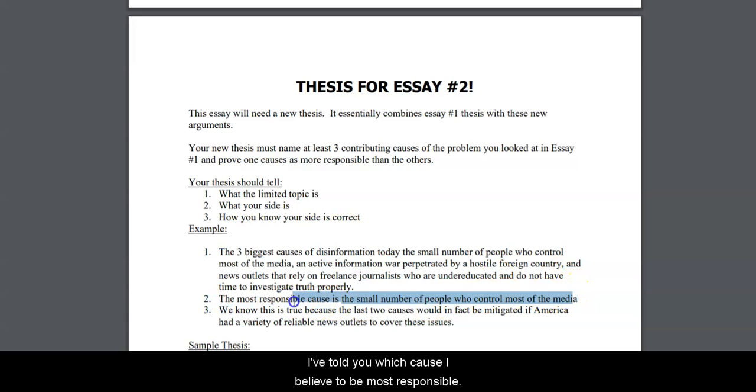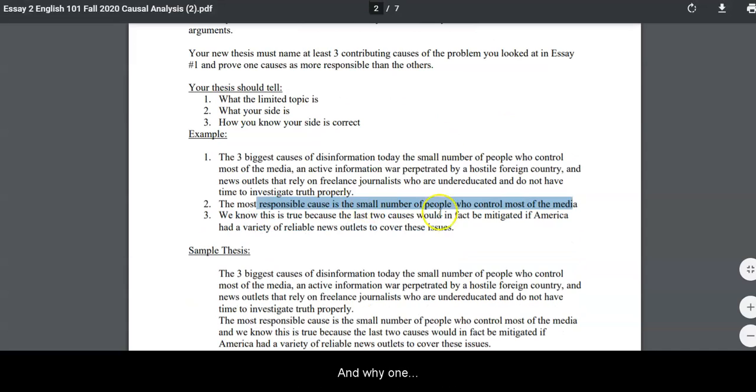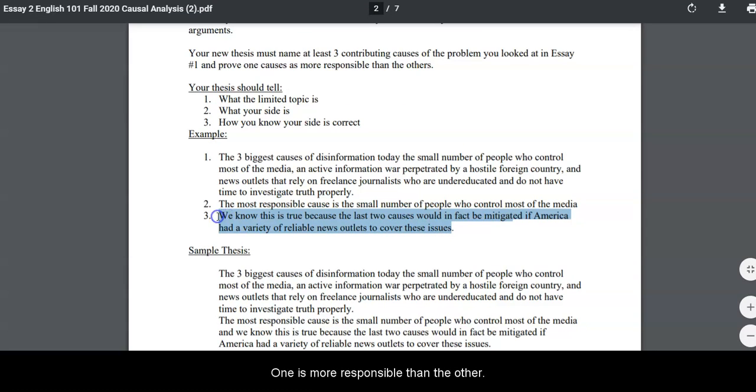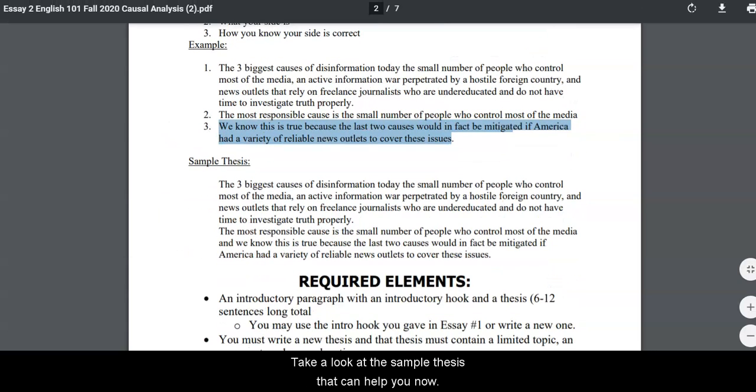I've told you which cause I believe to be most responsible and why I think one is more responsible than the others. Now, this explanation section, this number 3 section of the thesis, is the one most of you will struggle the most with. We know that from our essay number 1 thesis exercise, so be careful there. And take a look at the sample thesis that can help you navigate that.